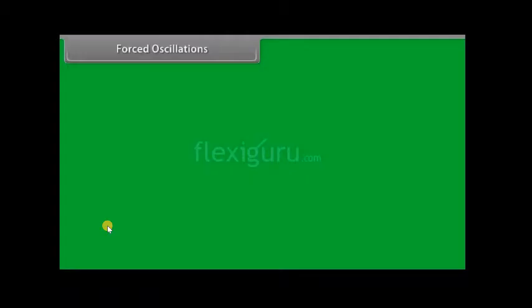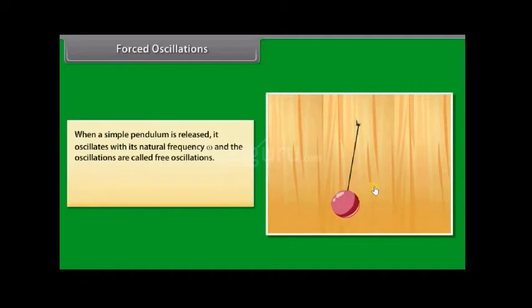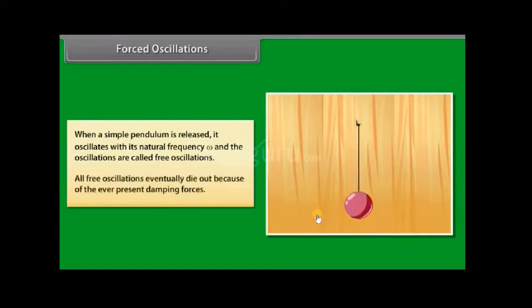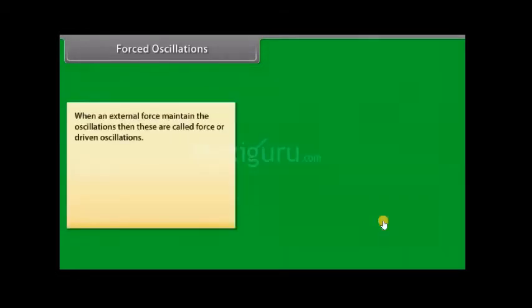Let us use the example of a simple pendulum to explain forced oscillation. Now we see here a simple pendulum. When this is released, it oscillates with the natural frequency omega, and the oscillations are termed free oscillations. These oscillations will die out because of the ever-present damping forces.